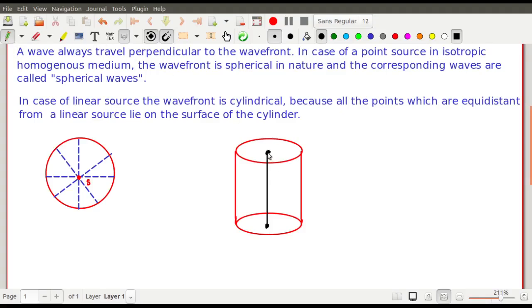If I consider this particular point, you see that from this particular point the wave can travel in these directions. So definitely there is a top surface which is circular in nature, the top surface will be circular and similar points will be also there on the bottom surface.